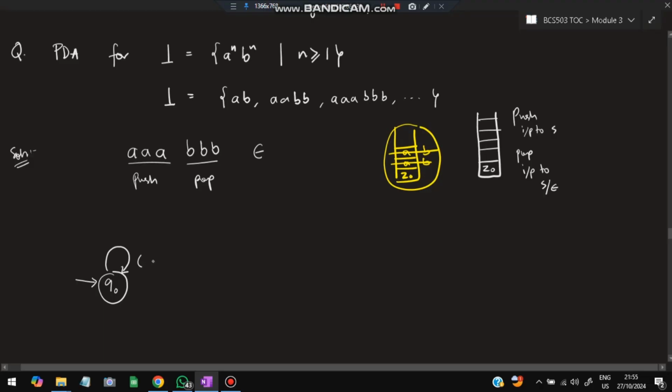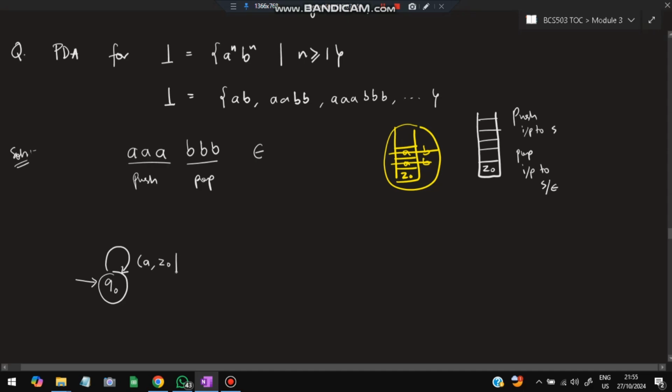So what is the input? Let's take A, B, B. The first input is A. Actually, let's take A, B, B, B for better understanding. A I have taken, this is the input. And what is the top of the stack? The top of the stack initially is Z0, so I will denote it here.